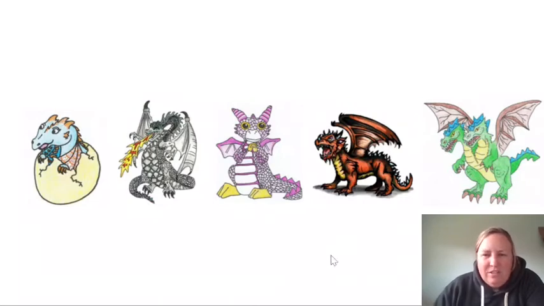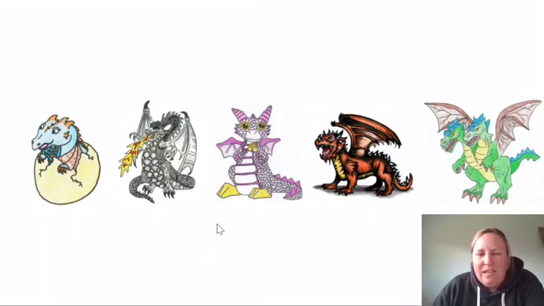Right away I'm drawn to the green one because there's two heads, the teeth are pretty fierce, and the eyes just look mean. And so that would be one of my top ones. But again, also I have to say, this one is breathing fire, which makes it very strong. And then this one's got horns and spikes all over it. So there's a lot of different things that really make it stand out to me.